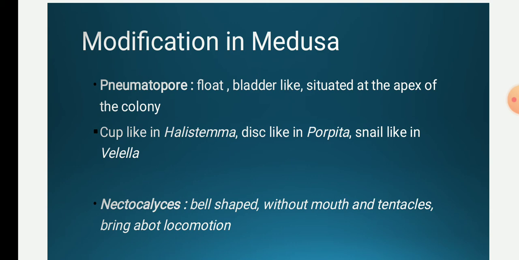Then another modified form of medusa is the nectocalyx. This nectocalyx is bell-shaped, and it does not have a mouth and tentacles, but it has well-developed musculature, and this brings about the locomotion of the colony. Hence, they are also called swimming bells.